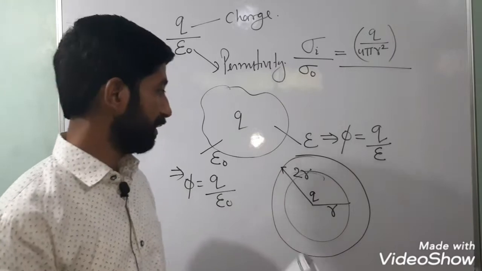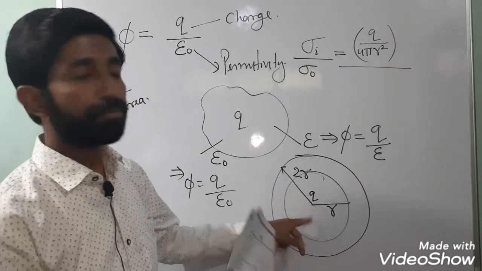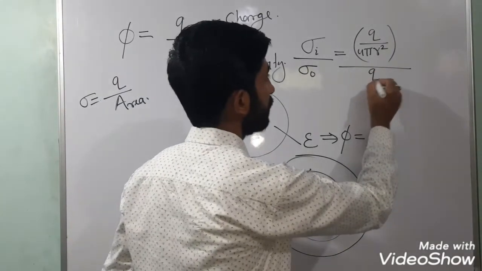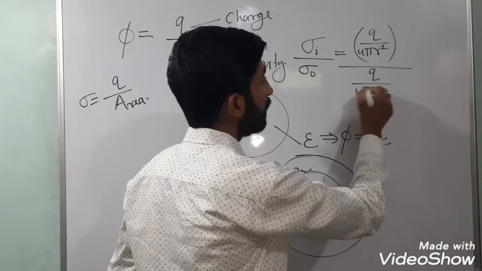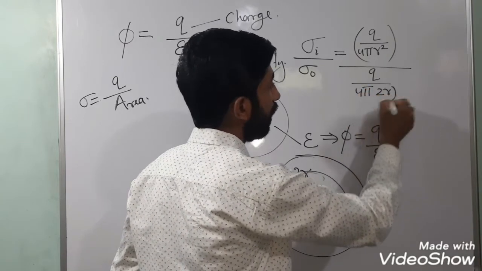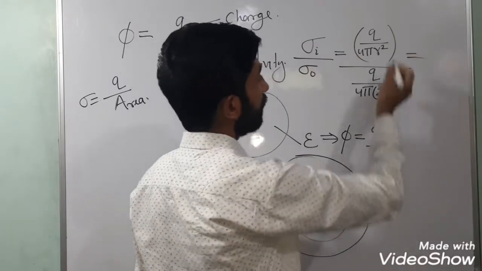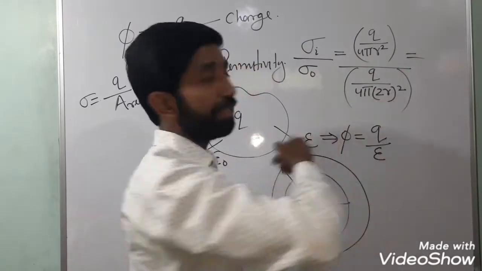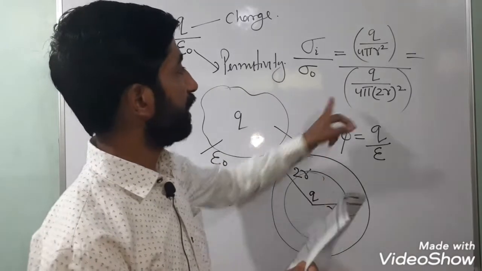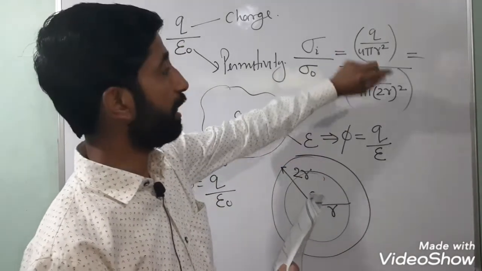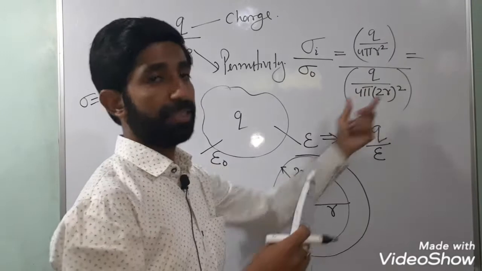How much charge does it enclose? That is again Q. So again the charge over 4 pi and radius 2r square. This is the outer surface charge density, charge enclosed by the body and its surface area.